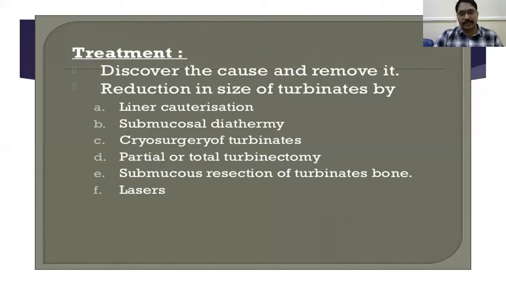How do you do surgery? By reduction of the size of the turbinates, either by cauterization of the turbinate and submucosal diathermy using a submucosal diathermy apparatus, and cryosurgery, and partial or complete turbinectomy, and even submucous resection of the turbinate. What is submucous resection? The outer mucosa is elevated from the bone and only the bone is resected. Again, that layer you keep in its normal position. And by using laser also.